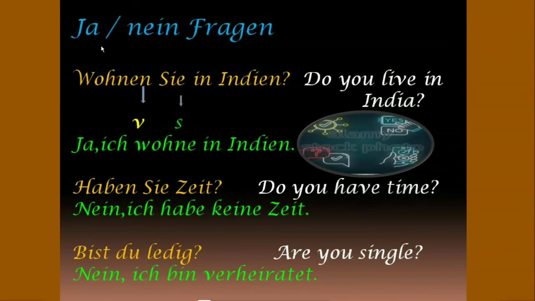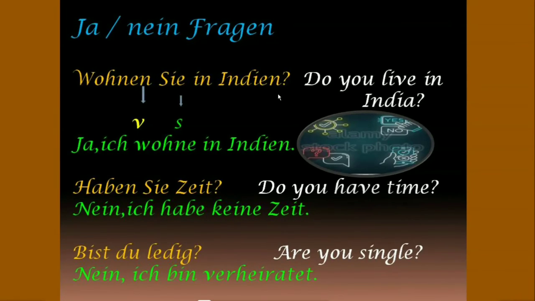So, now, Ja-Nein-Fragen. We have done Aussagesatz and W-Frage, and the last is Ja-Nein-Fragen. W-Frage starts with W question. For example, when, where, what, who, and whatever. But Ja-Nein-Frage always starts with verb. The verb we always use in second position. These verbs here in Ja-Nein-Fragen help us to start a question.